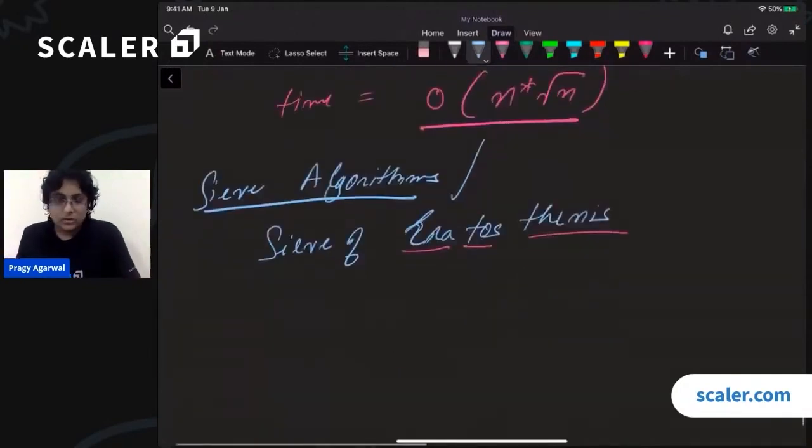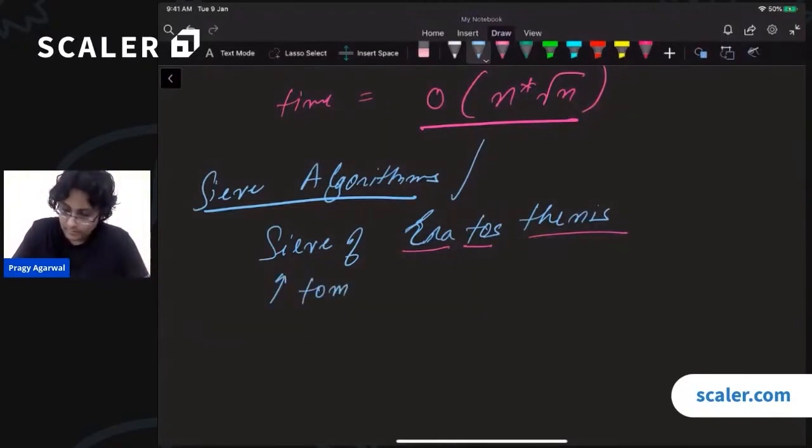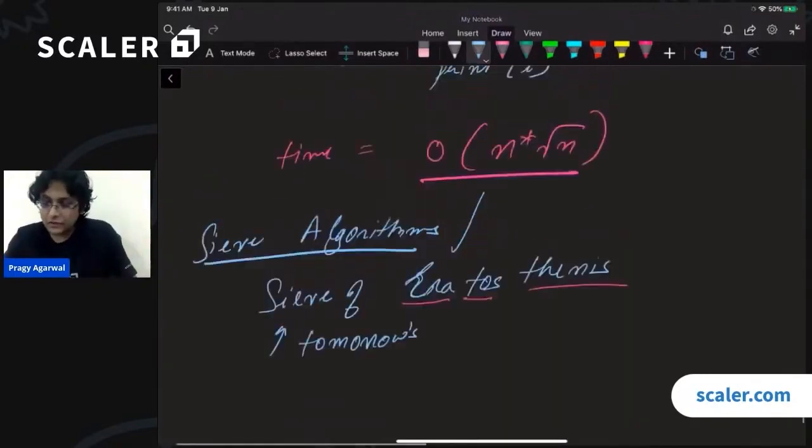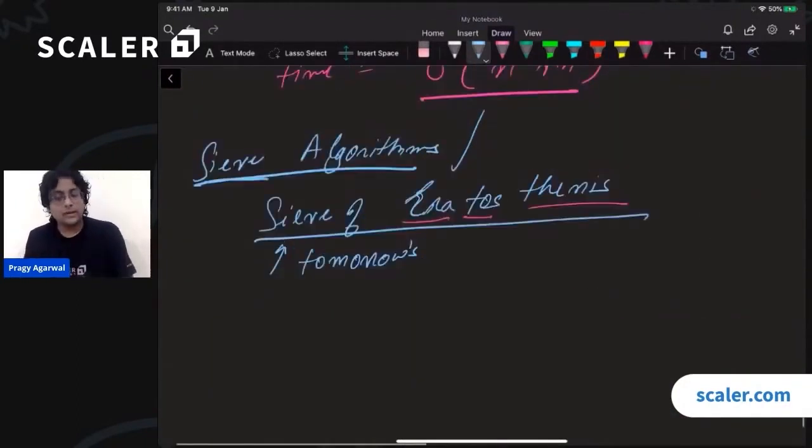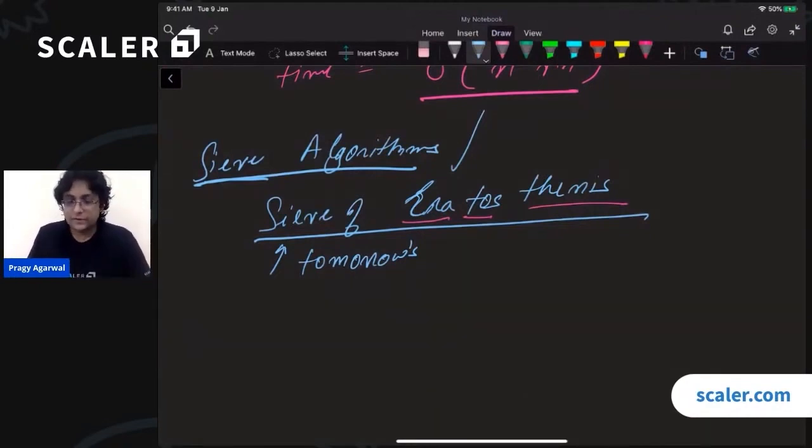Now, let us continue this particular thing in tomorrow's class. We are going to keep today's class simple enough because you will have a lot of practice problems that you can go and try. We will talk about this sieve algorithm tomorrow. It is a very elegant and very nice algorithm. It is also very simple to code, only 5 to 6 lines of code, and that gives you a very powerful algorithm that finds all the prime numbers up to a given number.